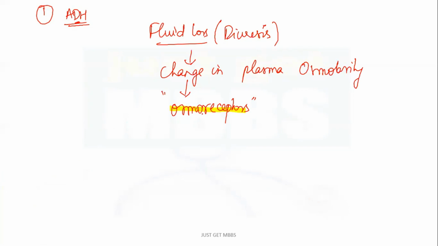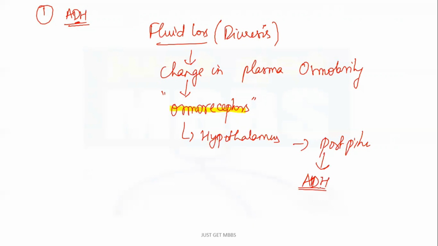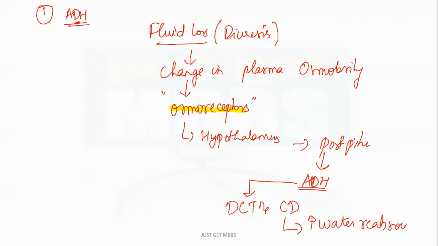Once the osmoreceptors are stimulated, the signals reach the hypothalamus. From the hypothalamus, it acts on the posterior pituitary, and there is release of antidiuretic hormone, or ADH. Now this ADH is going to act on the distal convoluted tubules and the collecting ducts, and it is going to promote water reabsorption. Now, what was the cause of this ADH stimulation? It was the fluid loss or the diuresis, that is water elimination.